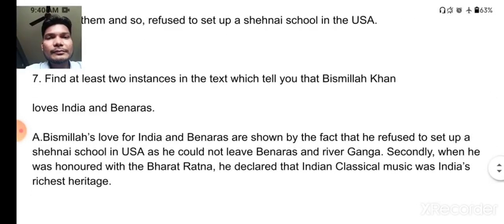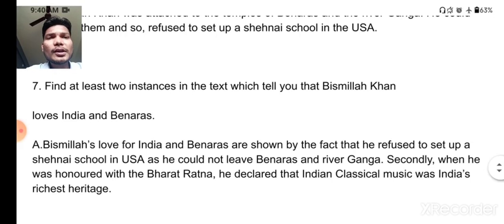Our next question is, find at least 2 instances in the text which tell you that Bismillah Khan loves India and Banaras. It means you have to describe those incidents which can tell that Bismillah loved India very much. So as you know, the first one, that he was not ready to go to USA just to start a new school in the USA, and second, when he was honored with Bharat Ratna, he declared that Indian classical music was India's richest heritage. So from this we can say that he loved India very much. Even you can also add more things if you feel that this must be added into it.